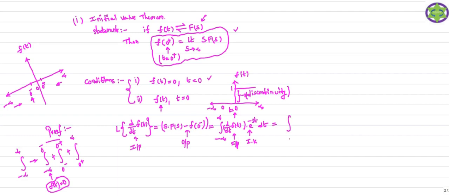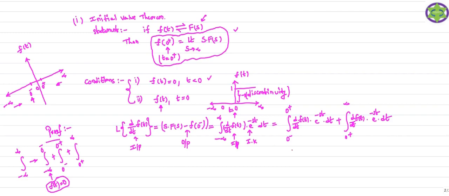So first I will consider 0 minus to 0 plus. Here we have the first order differentiation of the signal f of t into e power minus st dt, plus, after 0 plus we have 0 plus to infinity, and here we have the first order differentiation of the signal f of t into e power minus st dt. So like that I can split my limits of integration in this manner.